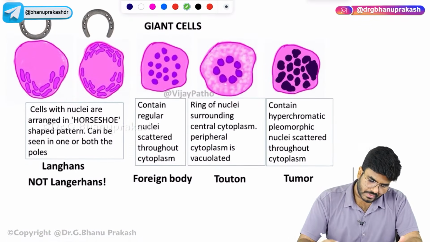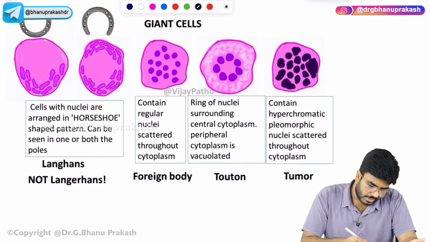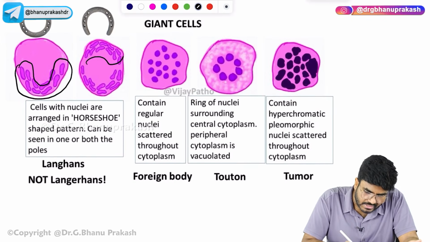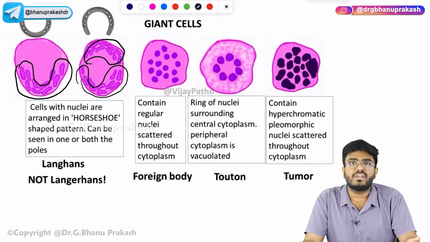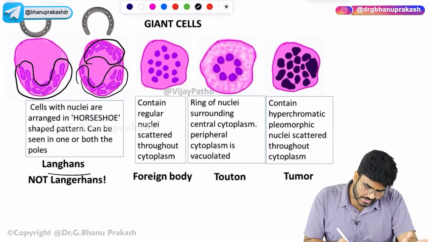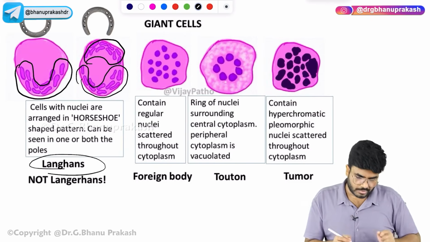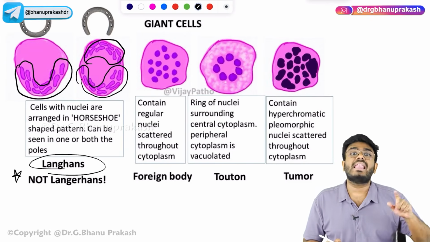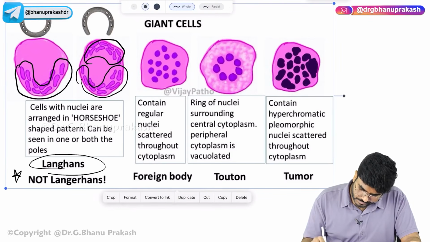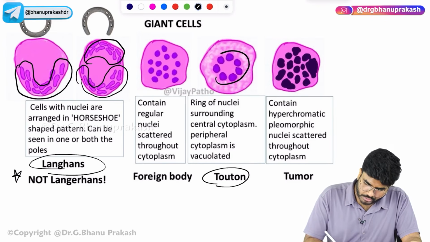After that, I found an easy way to remember on the internet. See, it's the horseshoe shaped nuclei. It can be on both sides or on a single side. But at the end of the day, horseshoe shaped nuclei are present in the condition called TB, the Langerhans cells. These are the Langerhans cells with horseshoe shaped nuclei. Now, look here, Touton. Touton means round.